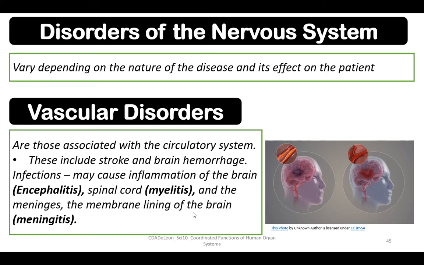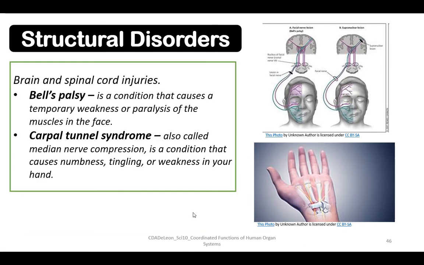Infections may cause inflammation of the brain, which is encephalitis, inflammation of the spinal cord, which is myelitis, and of the meninges, the membrane lining of the brain, called meningitis. Another type is structural disorders. Example is Bell's palsy. It is a condition that causes temporary weakness or paralysis of the muscle in the face. And carpal tunnel syndrome, also called median nerve compression, is a condition that causes numbness, tingling, or weakness in your hand.